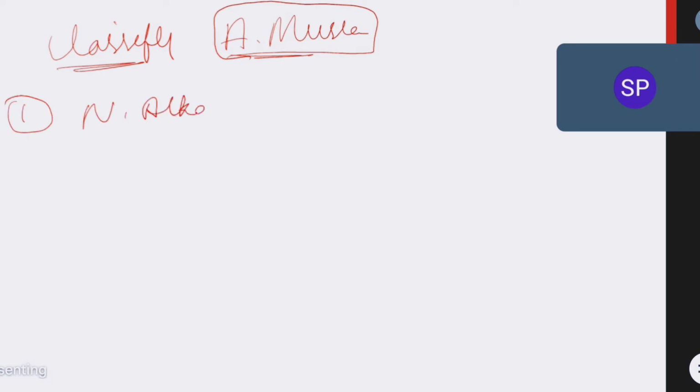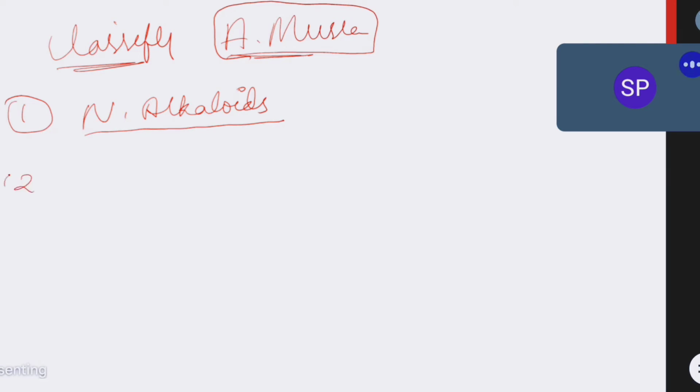Antimuscarinic drugs means the drugs which will act against muscarinic receptors. Listen carefully everyone, this classification is very very important. In antimuscarinic drugs, we have three classes. Number one, natural alkaloids.